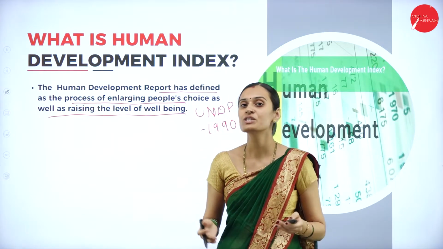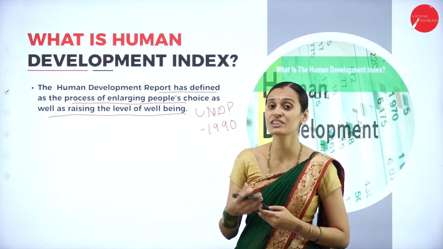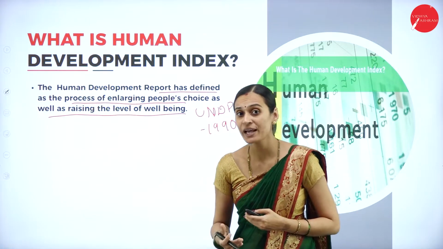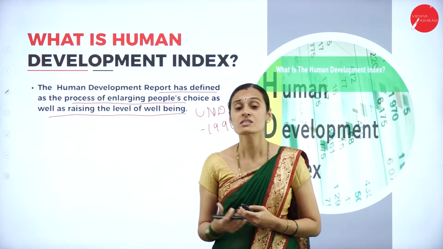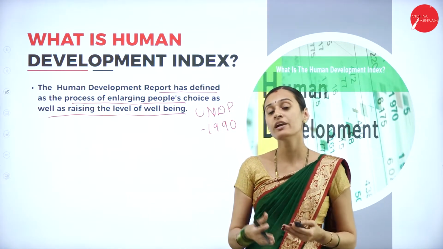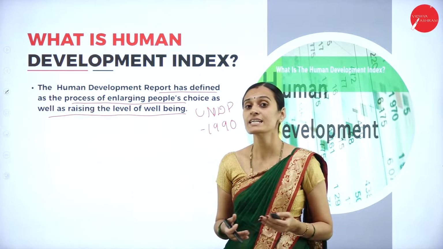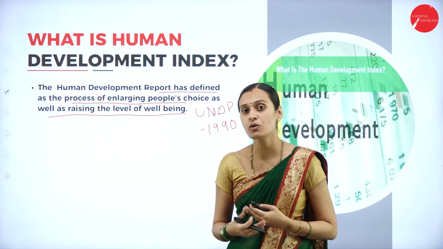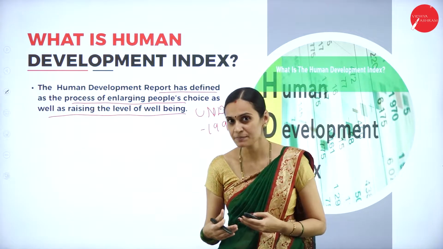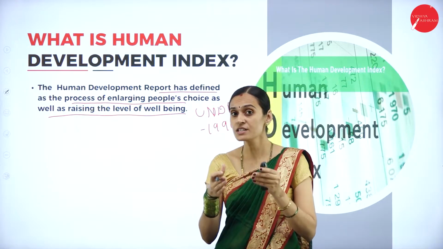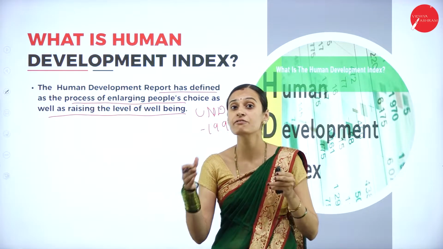This index comprises additional things than PQLI and SOLI. It occupies three major dimensions. One is life expectancy, which means it is concentrated on life expectancy for health.